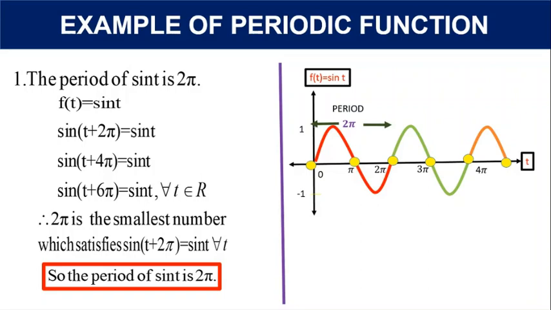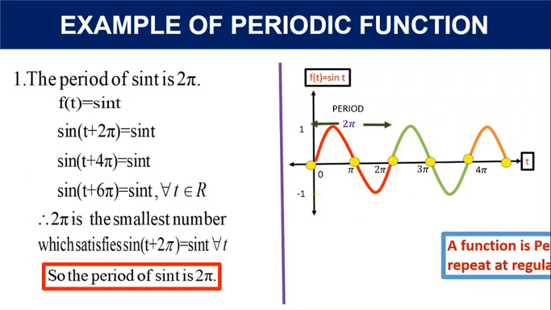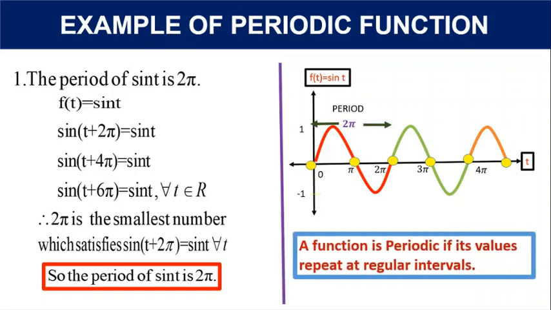Likewise, as we proceed, we will get the same curves repeatedly. So a periodic function is a function that repeats its values at regular intervals or periods. Here we conclude that the function sine t repeats over intervals of 2 pi radians. So a function is periodic if its values repeat at regular intervals.